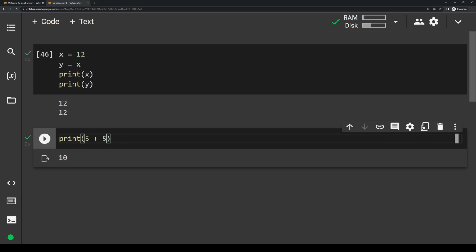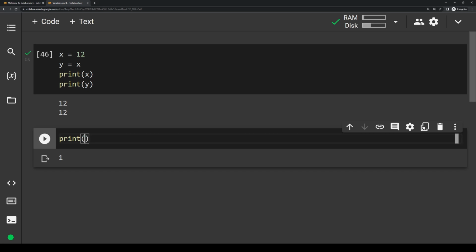Let's say we want to have more than just two numbers. We can do 5 plus 5 plus 7 plus 9. Press play, we get 26. So Python computes this very quickly and it's very easy to do math. Let's say we want to do subtraction, right? We'll do 8 minus 5, run that, 3, awesome. So we know subtraction is pretty easy. We can also add more than two numbers if we want, like this. That outputs 1. Let's say we want to do some multiplication and division.